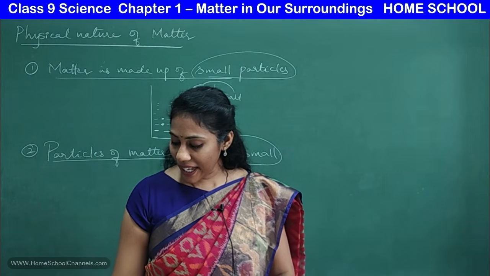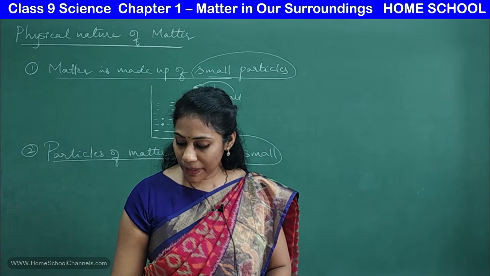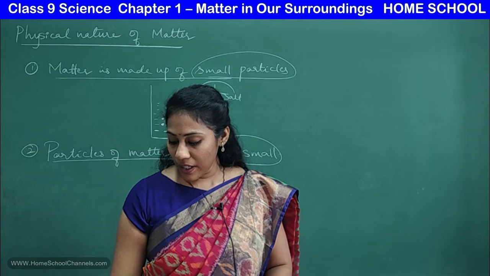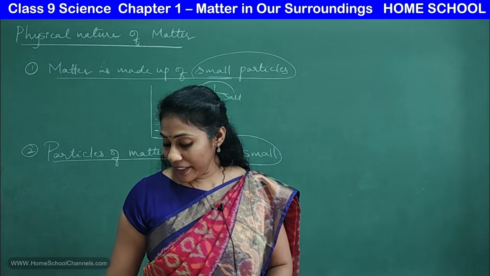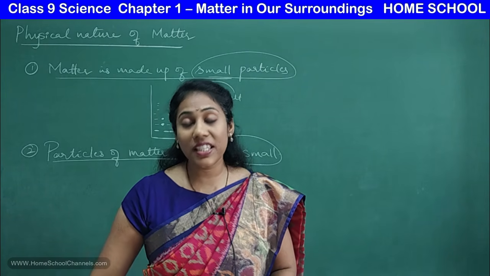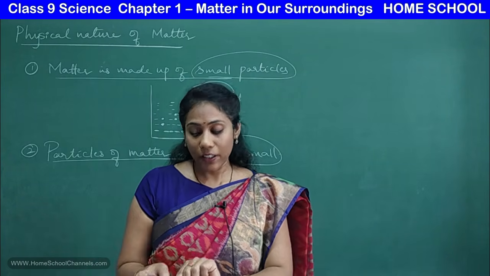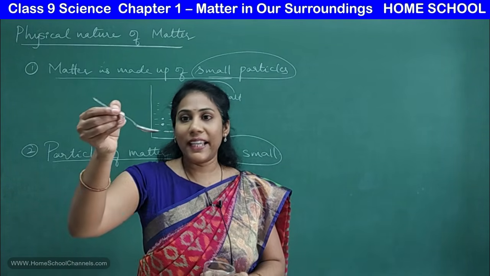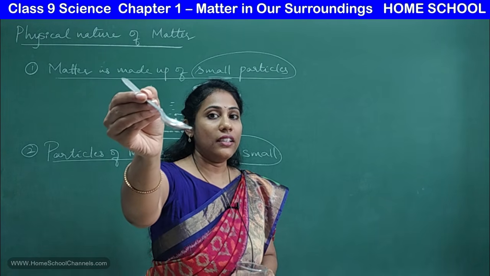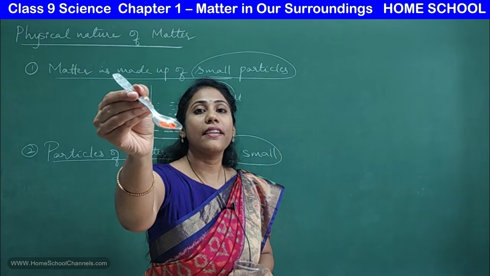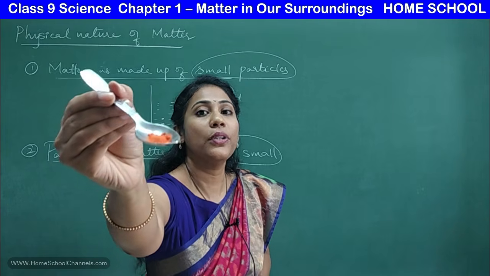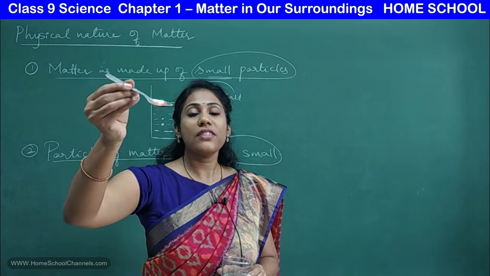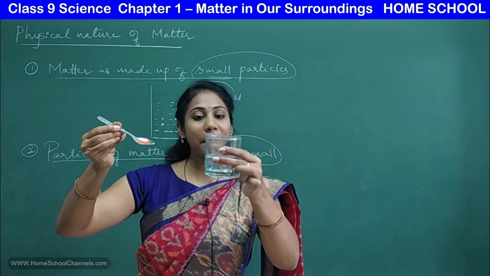So now what I will add is just some colored salt into it. In your textbook they have mentioned potassium dichromate or potassium permanganate, which is purple in color. But see, potassium permanganate is not available here. I took potassium dichromate. You can see it's orange in color. I think you can see the thing in the spoon, right? It is an orange color thing. So this orange stuff I am adding to this beaker of water.